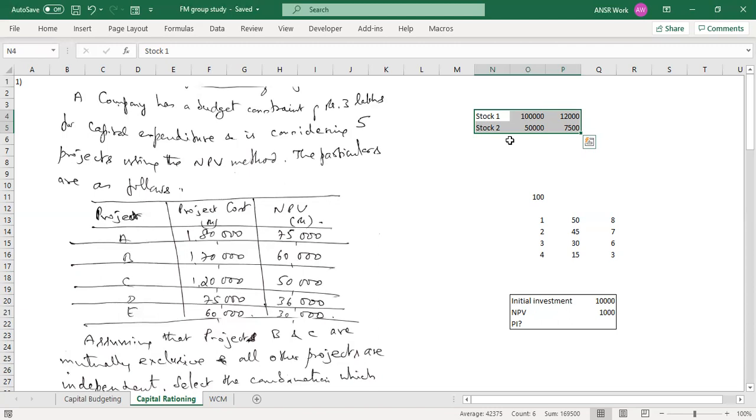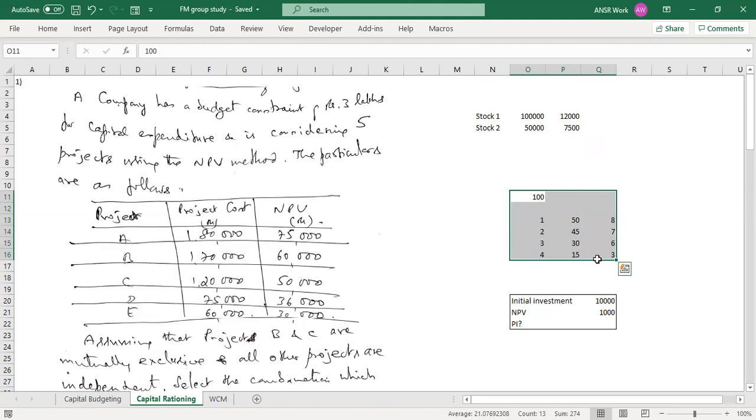Suppose we have four options. We have 100 rupees in hand, and we can invest 50 rupees in one, 45 in two, 30 in three, and 15 in four. The returns they give are 8, 7, 6, and 3 respectively.